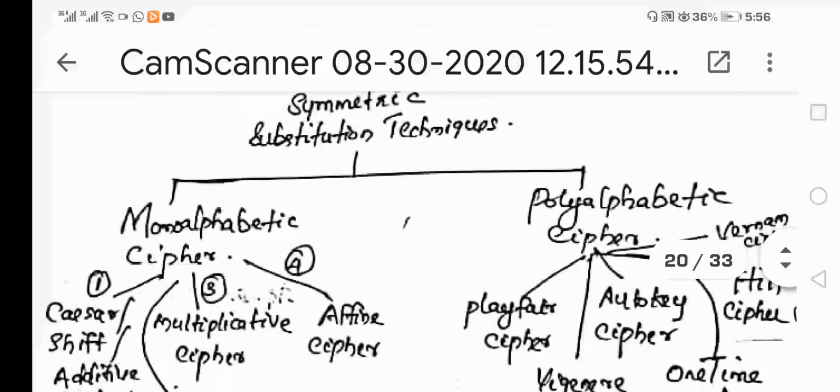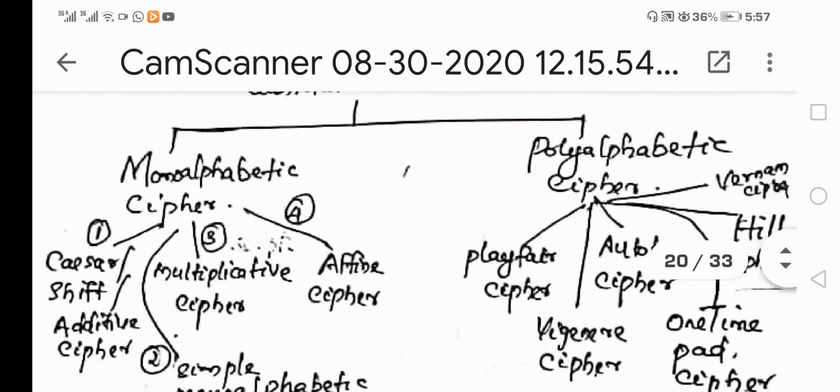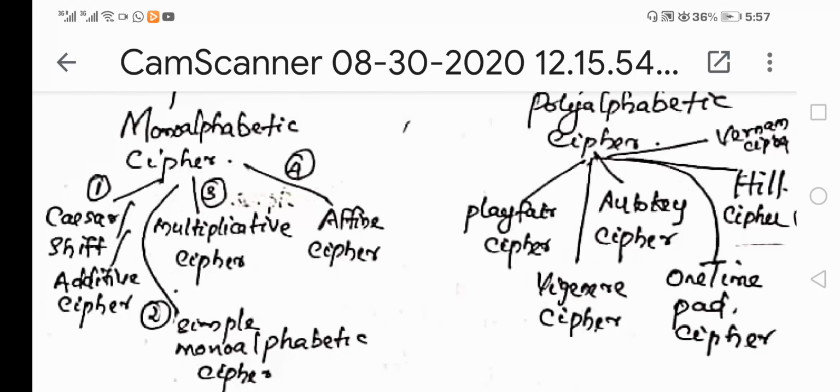The conventional form of substitution techniques can be classified into monoalphabetic and polyalphabetic ciphers. From the name itself it is clear that if you are considering each and every letter of the plain text message individually and then going for the encryption process, it is called a monoalphabetic cipher. On the other hand, if you are considering more than one letter of the plain text message in order to find the ciphertext letters corresponding to it, then it is called a polyalphabetic cipher.